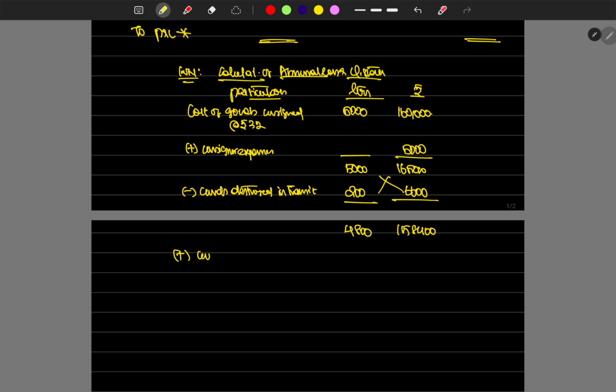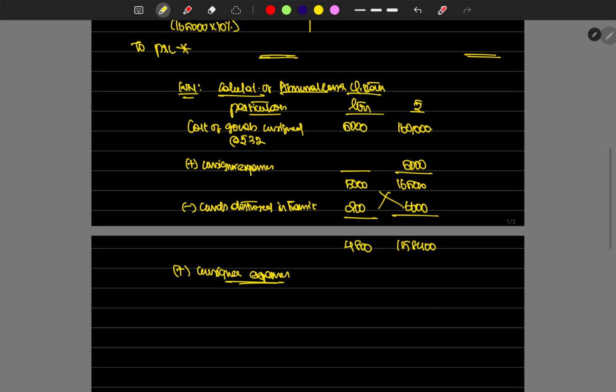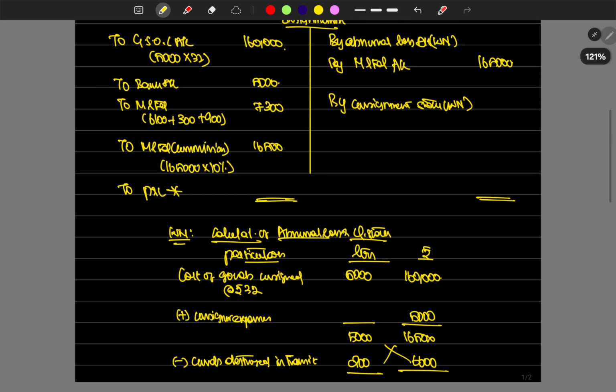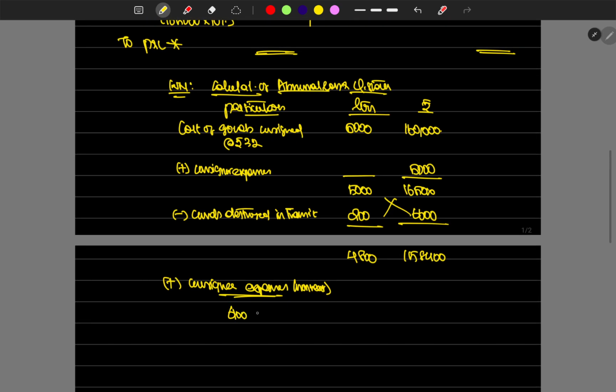Then add back the consignee expenses also incurred for the products. What are the consignee expenses? Only non-recurring consignment expenses should be included, which is the clearing charges only. So 6,100 we have to include. Okay, 4,800 liters included with 6,100. The value of the total cost of 4,800 liters is 1,64,500.